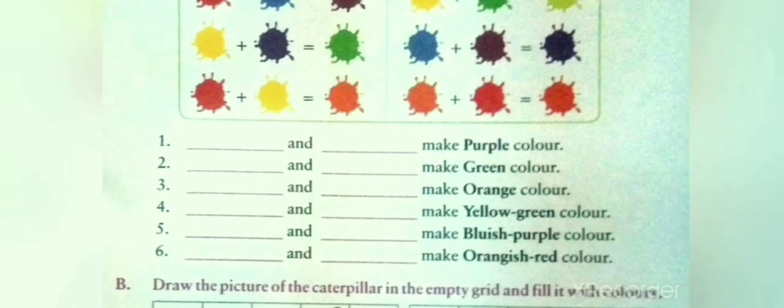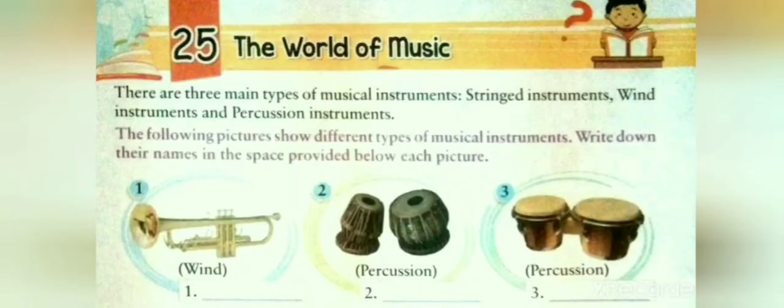Let's do the next part of the exercise. Draw the picture of the caterpillar in the empty grid and fill it with colors. This exercise you have to do yourself at home. You can draw the caterpillar and fill it with colors. Let's move to the next topic, the world of music.